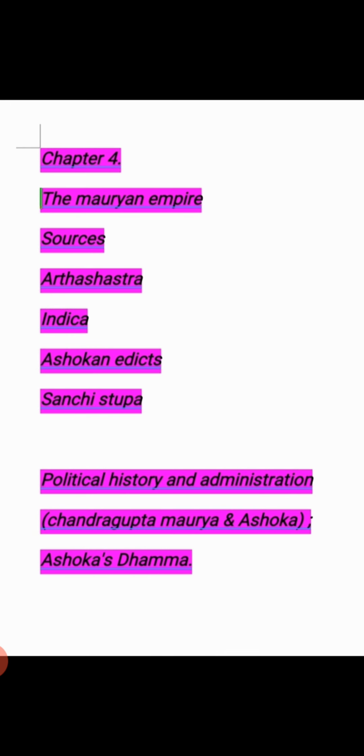Then in sources we will see the Arthashastra. Arthashastra plays a very important role in giving us important information about the Mauryas. That's why it is called the most important source of the Mauryas. That is written by Kautilya. Kautilya is also known as Vishnugupta and Chanakya. He was the advisor and prime minister of Chandragupta.